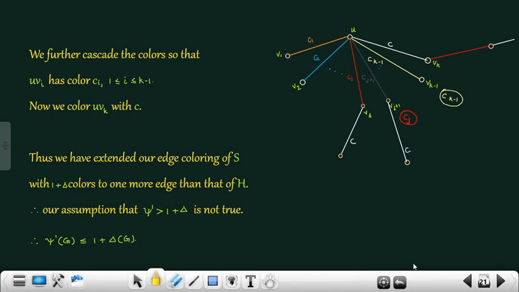Thus, we have extended our edge coloring of S with 1 plus delta colors to a coloring with one more edge than that of H, a contradiction to the choice of H. Therefore, our assumption that chi dash is greater than 1 plus delta is not true. Therefore, chi dash of G is less than or equal to 1 plus delta of G.